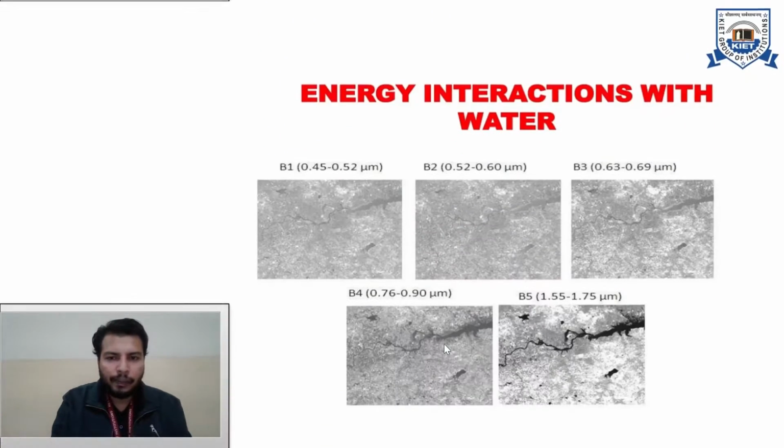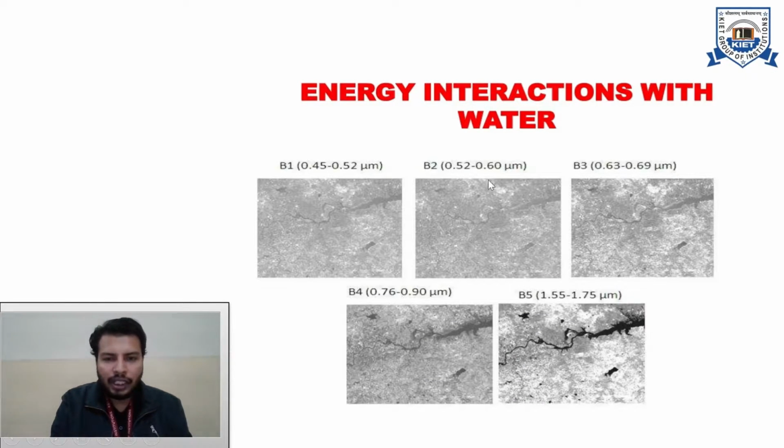So we can take an example. If we are trying to observe some feature that is water, how can we distinguish it from nearby features, or classify it? Let's say we have captured an image of a particular area, and I'm trying to observe this image in band 1. Band 1 has wavelength from 0.45 to 0.52, so this is the visible region, around the violet-indigo band. This is the type of image that appears.